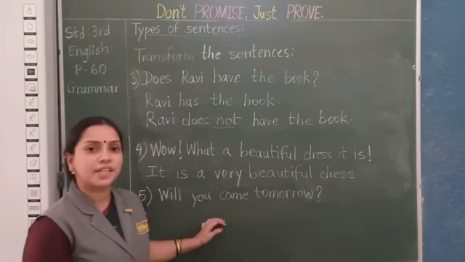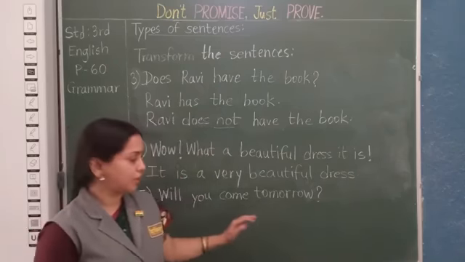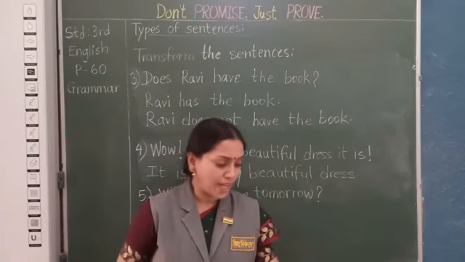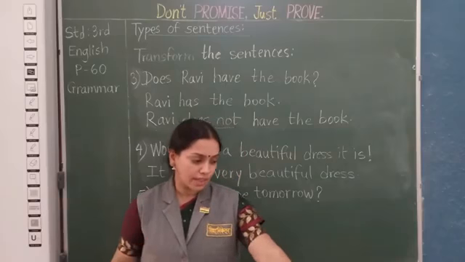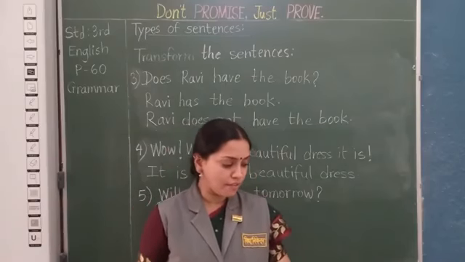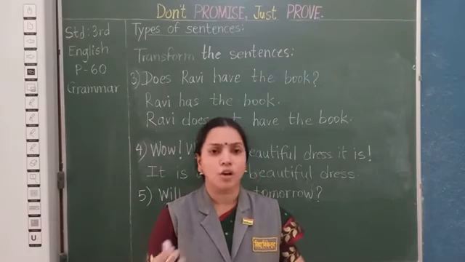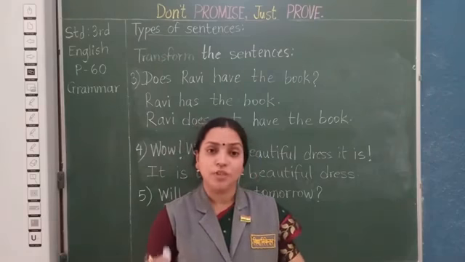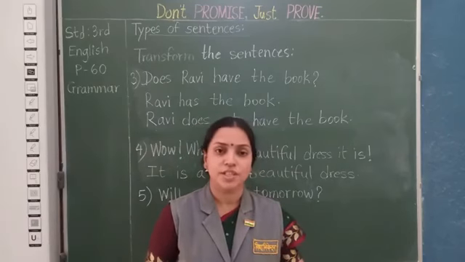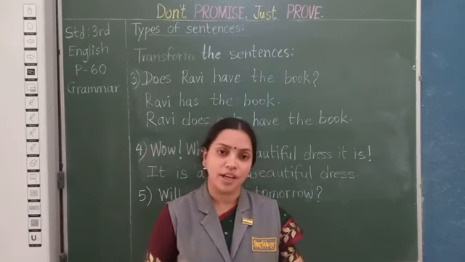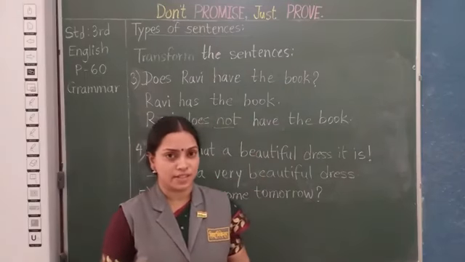So what type of sentence is this? This is interrogative. Now you know it. Now if I say that change it to declarative, then again you will have two answers. You will not come tomorrow, which is negative, or you will come tomorrow, which is affirmative. Both are correct only when you are asked to form a declarative sentence.